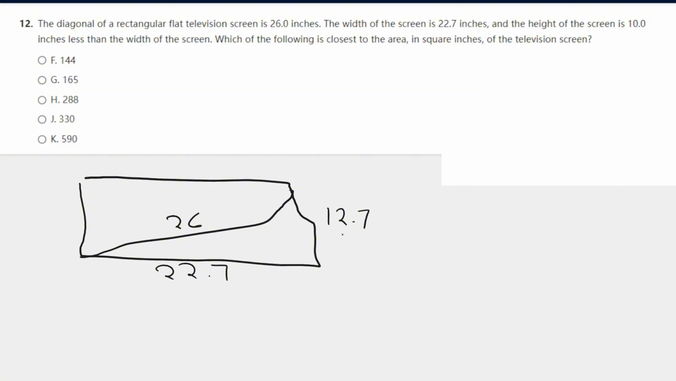What is the following closest to the area? Okay, so all we're doing here is 22.7 times 12.7. Area is just length times width. And when you do that in your calculator, you would get 288.29. Answer is H.